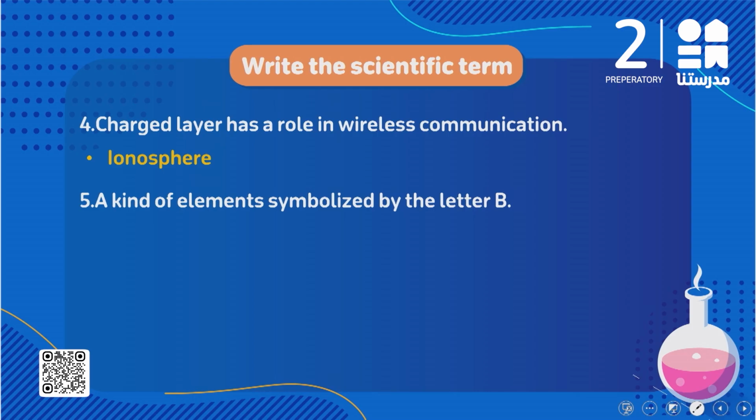Number 5, a kind of elements symbolized by the letter B. I have 2B or 3B, 5B, 4B, all of them symbolized by the letter B, and all of them exist in the middle of the periodic table, and these elements are called what? They are called the transition elements. So again, transition elements are a kind of elements symbolized by the letter B.